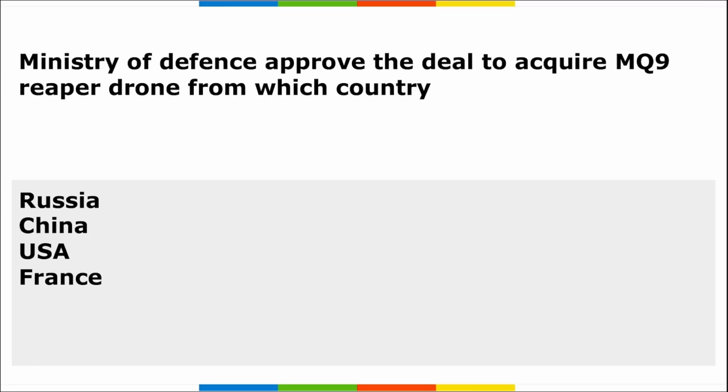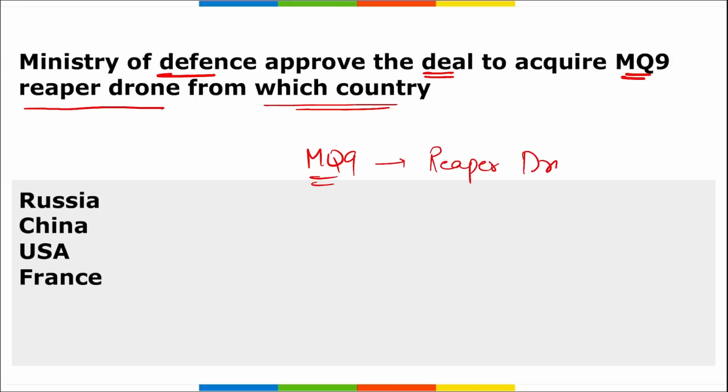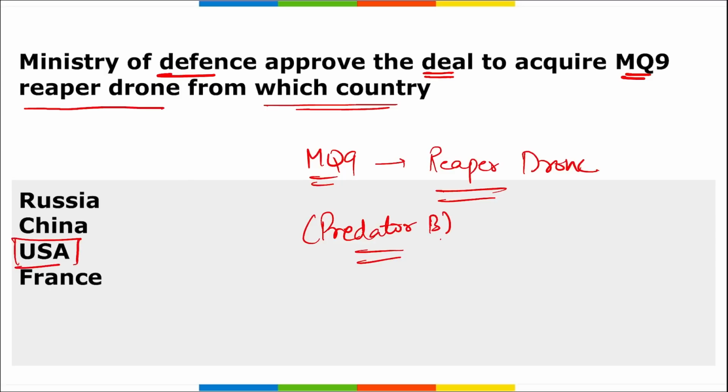Right? Next, Ministry of Defense has approved the deal to acquire MQ-9 Reaper drone from which country? MQ-9, this is the name of the Reaper drone, right? And it is a very famous drone. We have seen it multiple times in the news also. So this Reaper drone, or we can also say this MQ-9, is a Predator B. Correct? So these will be acquired from which country? They will be acquired from the United States of America.